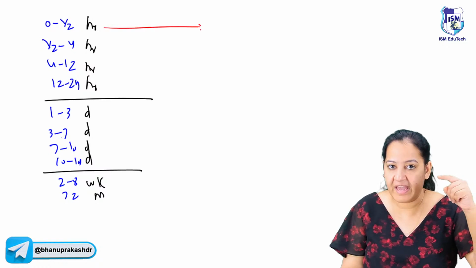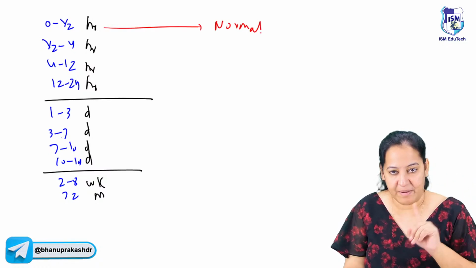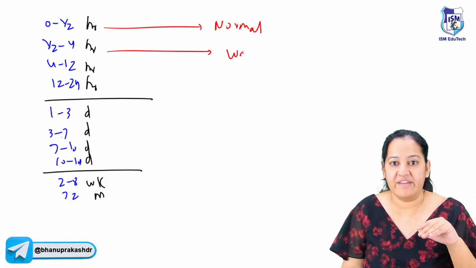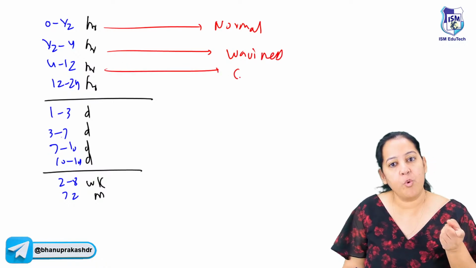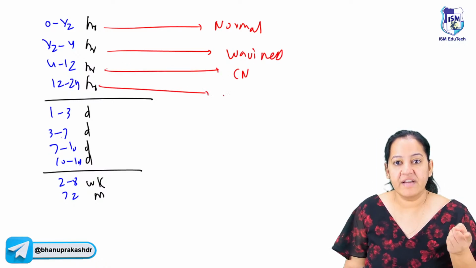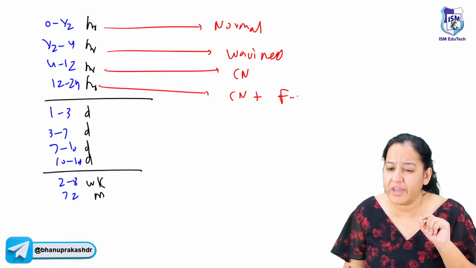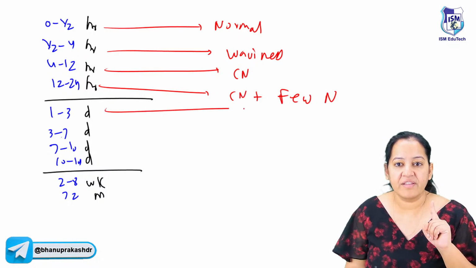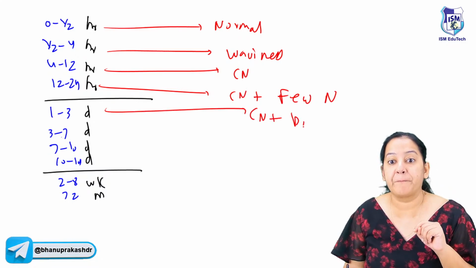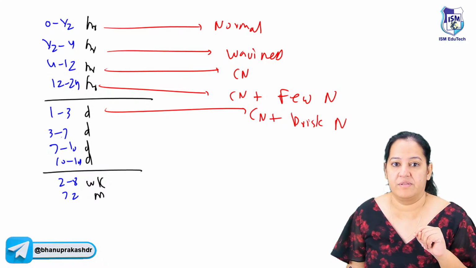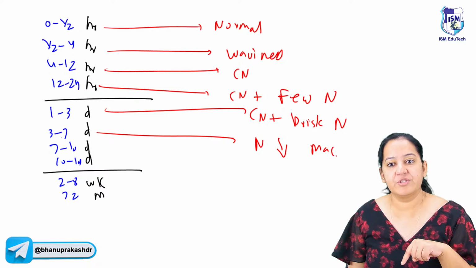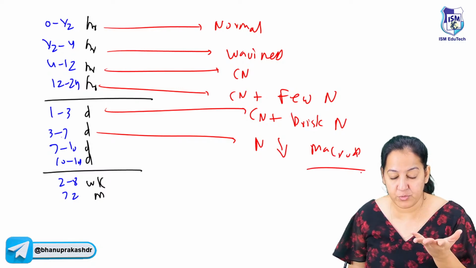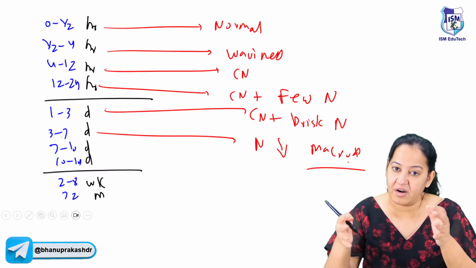Listen. So first we have normal. We miss it. Number one. Number two, we have waviness. The earliest finding is waviness. The second finding, after that, we have only coagulative necrosis. After that, along with coagulative necrosis, we have few neutrophils. After that, along with coagulative necrosis, we have brisk or abundant neutrophils. After that, neutrophils will fall and macrophages will increase. As soon as the word macrophage comes, think it's a phagocyte, it starts eating the dead muscle.